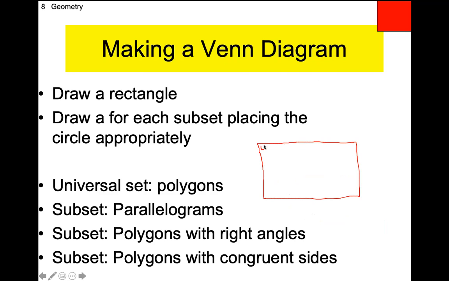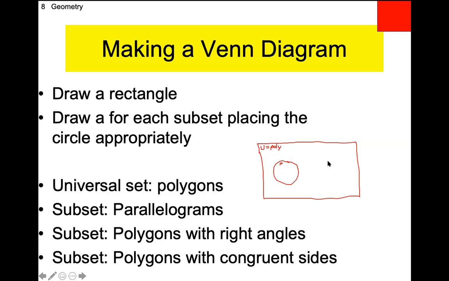So U equals poly. Now, this is how correct people make a Venn diagram. And like I said, typically people leave off the rectangle. So you don't even know what you're talking about. We need a subset of parallelograms. So here are our parallelograms, P for parallelograms.